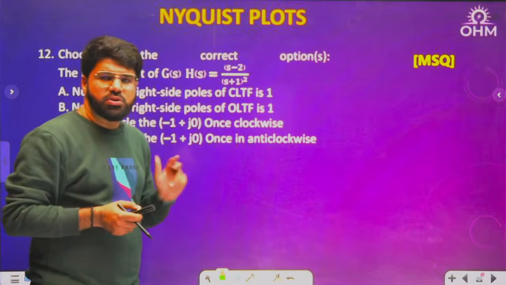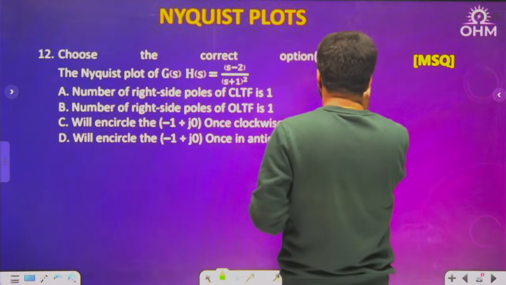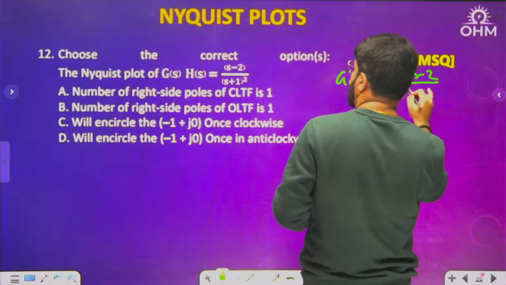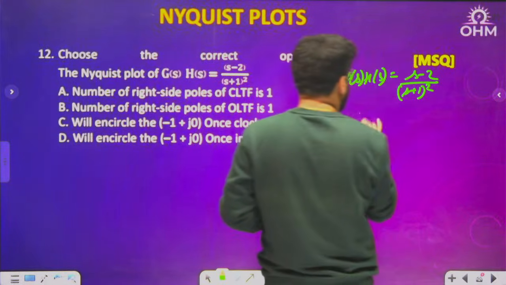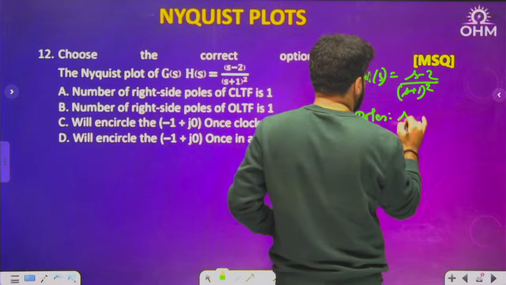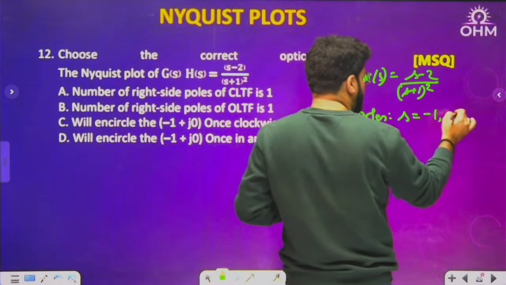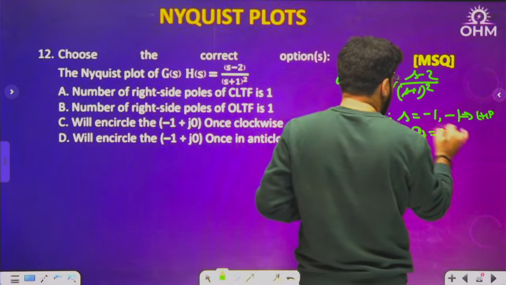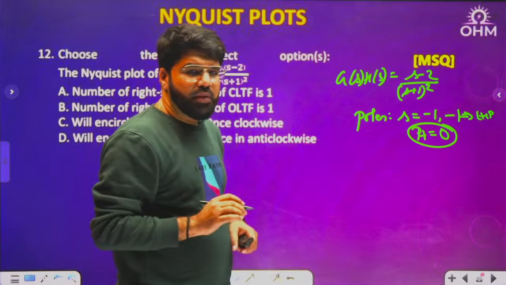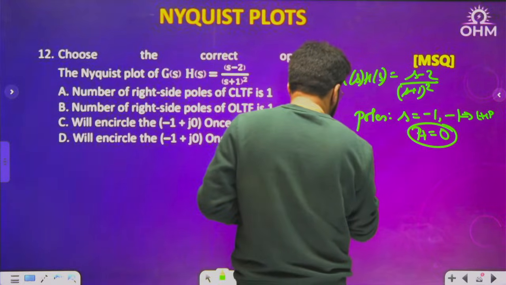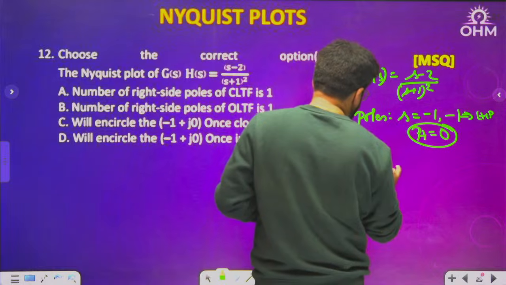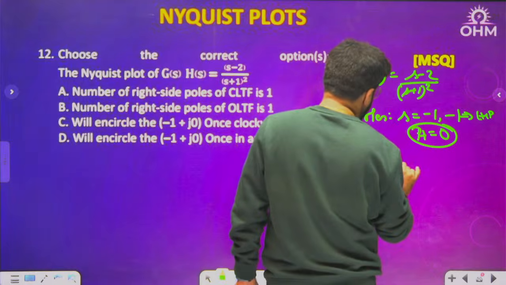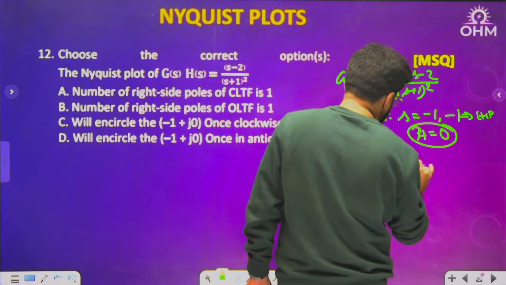Again, we'll follow the same approach like previous question. See, what is G(s)H(s) given? S minus 2 upon (s plus 1) square. Okay, what are the poles? Minus 1 repeated, both LHP. So, is there any RHP pole? No, 0. Z plus means I need the characteristic equation. What is the characteristic equation? 1 plus G(s)H(s). 1 plus (s minus 2) upon (s plus 1) whole square equal to 0.